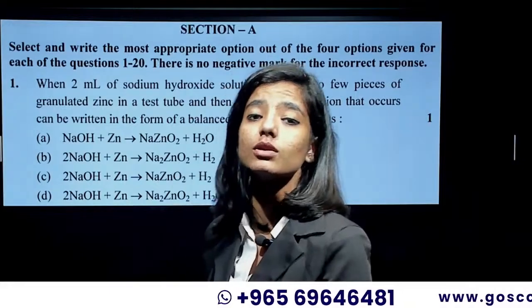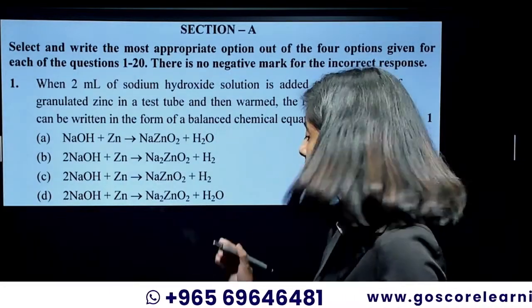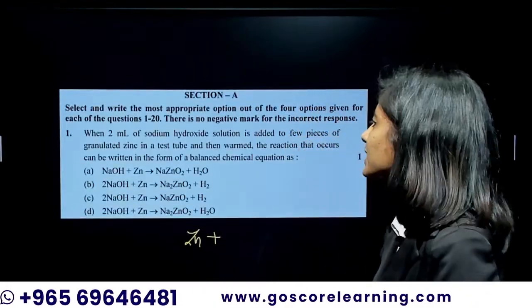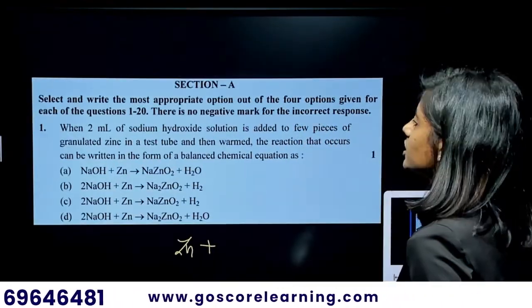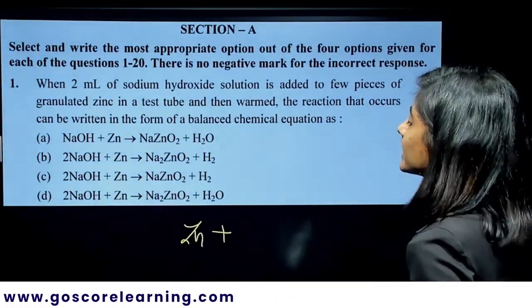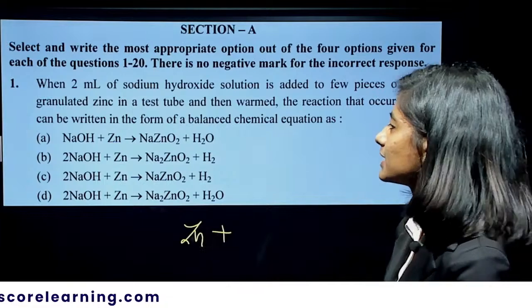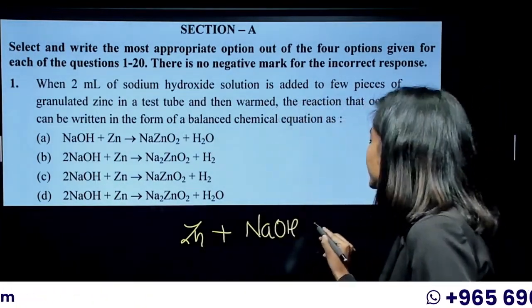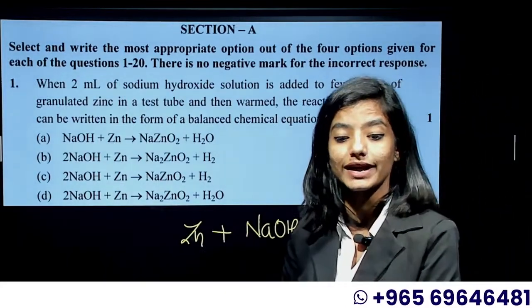So make sure that you learn the equations related to this, where zinc is dropped in the sodium hydroxide solution, that is NaOH.